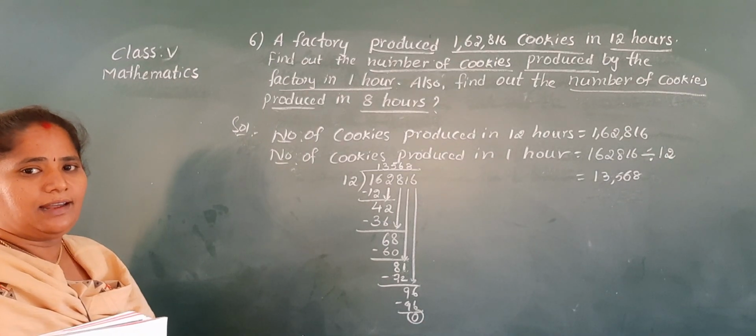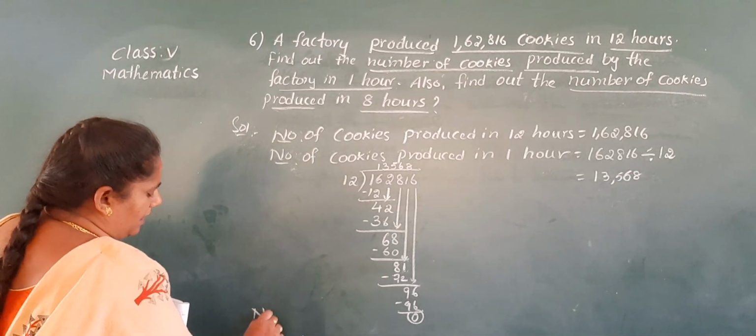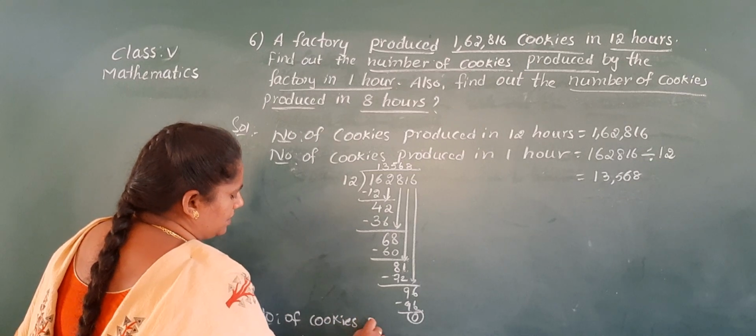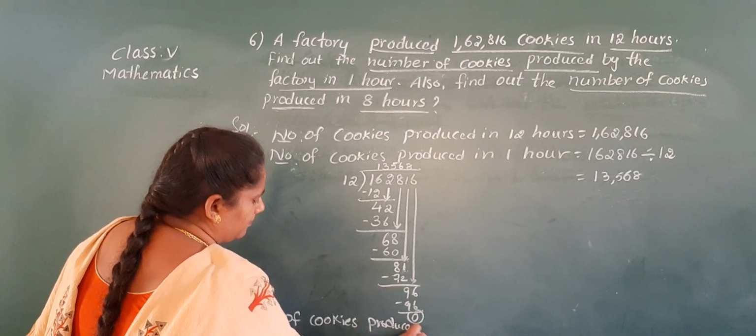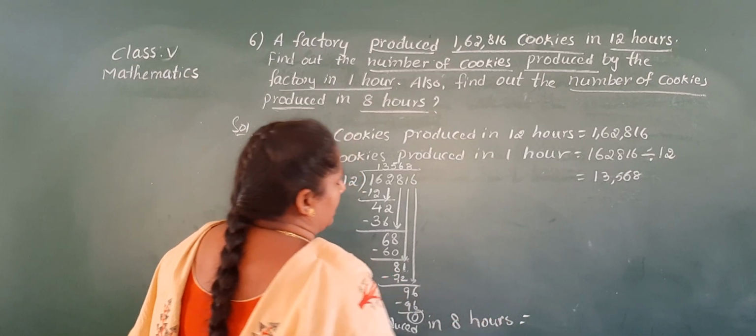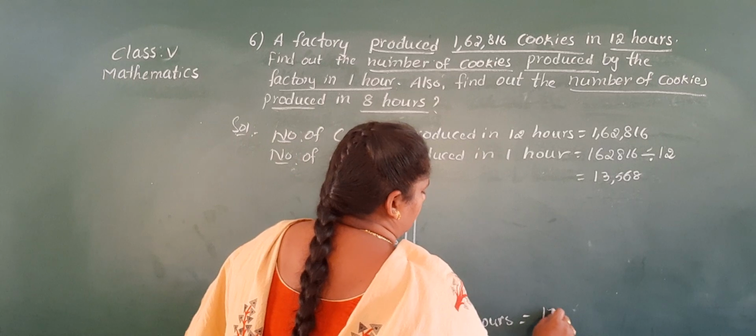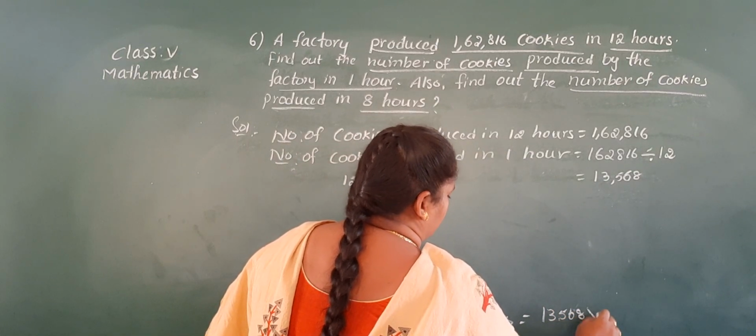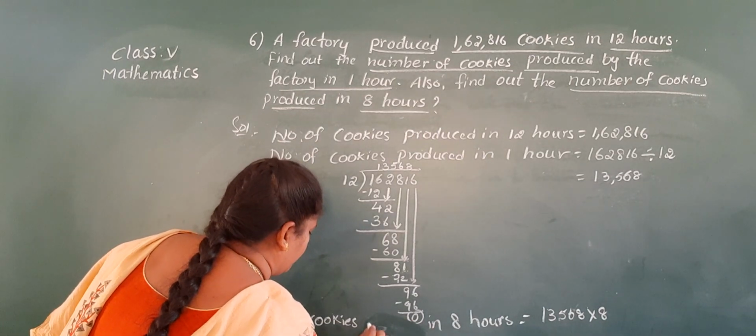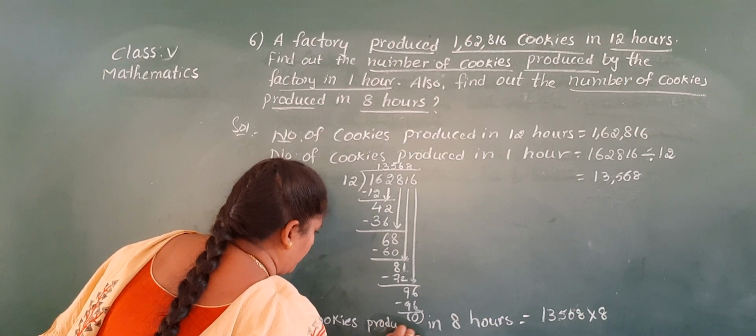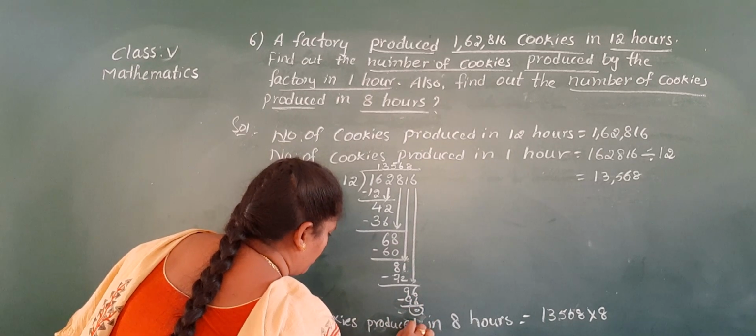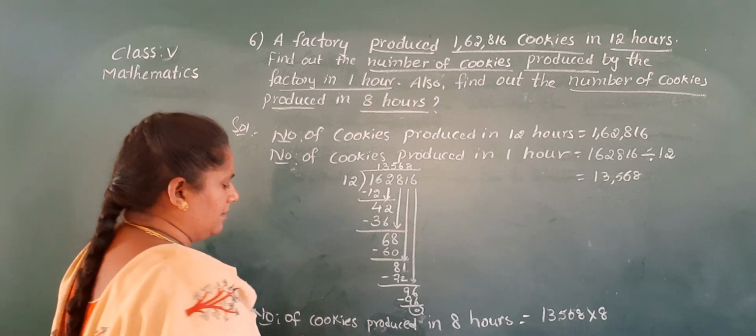Can you see the board here? Number of cookies produced in 8 hours. So already we calculated for 1 hour. So 13,568 into 8. Number of cookies produced in 8 hours.